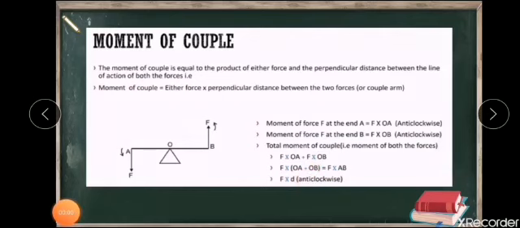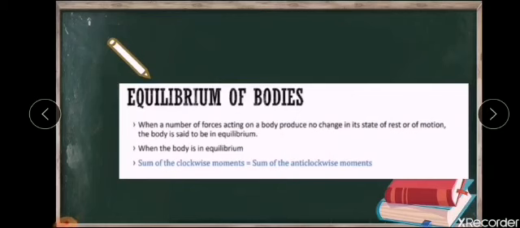Let's now move on to equilibrium of bodies. When we learnt about forces, we have already seen that on a body many types of forces can act, like tension force, normal reaction force, or gravitational force. Whatever be the forces acting on a body, if they do not produce any change in its state, whether rest or motion, then you can call that body to be in equilibrium. In such cases, the total clockwise moment and anti-clockwise moment will also be equal.